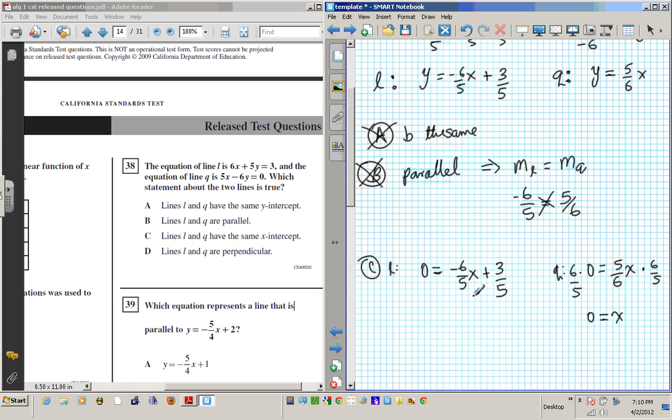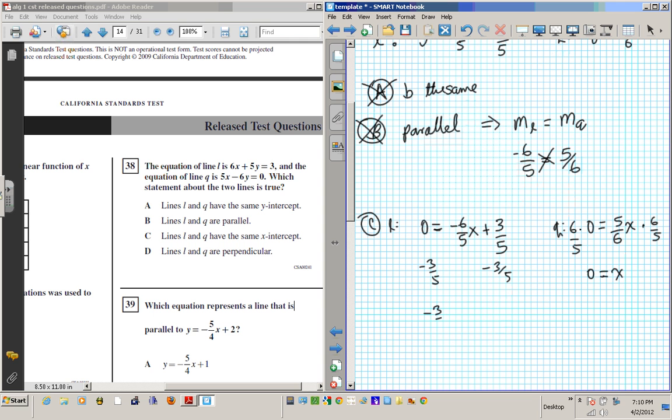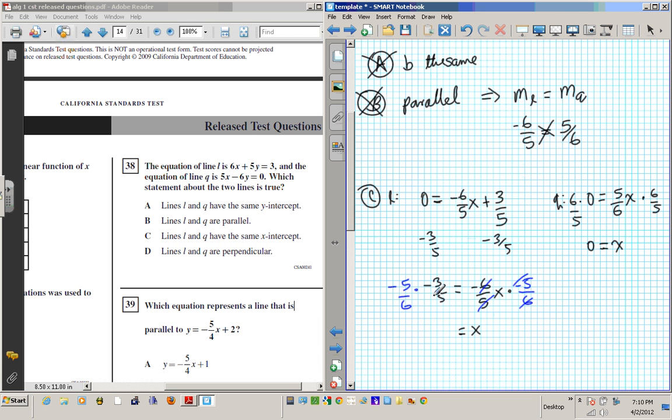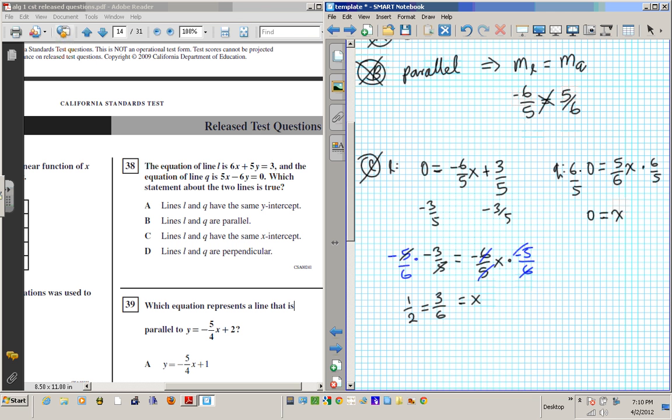But this one is going to be slightly different from that, because this one I subtract 3 over 5, I'll have negative 3 over 5 equals negative 6 over 5x. And then to get rid of this x, I times by negative 5 over 6. And then this one I times by negative 5 over 6. That cancels with that. That cancels with that. So you're going to have x equals, this one is going to be 5 cancels with 5. So when we times that, it's going to be 3 over 6, which is 1/2, right? Clearly they're different. This is 0 and this is 1/2. So C is absolutely not a choice.